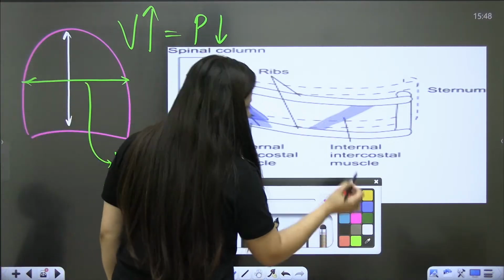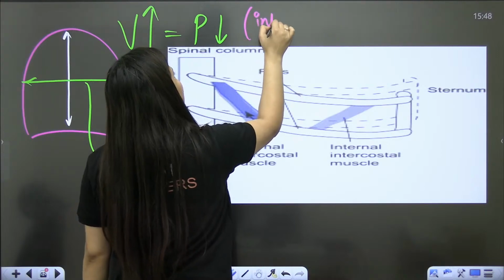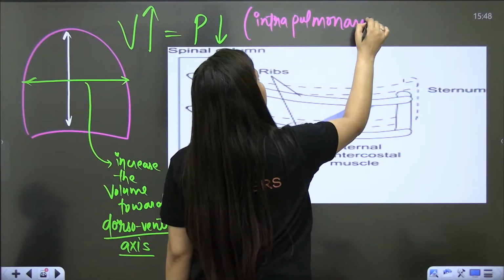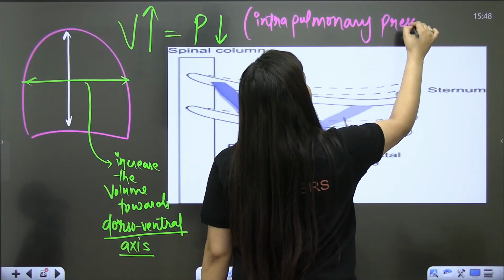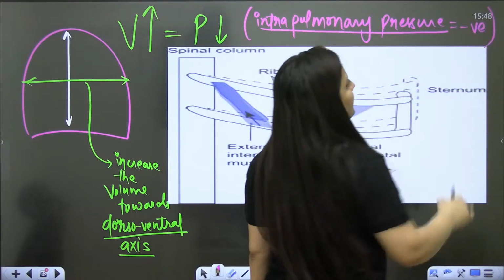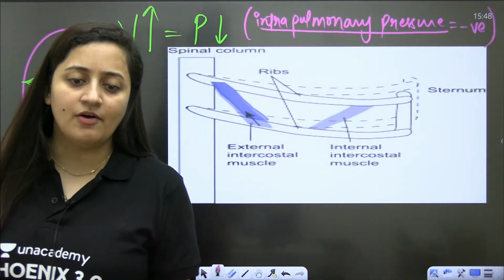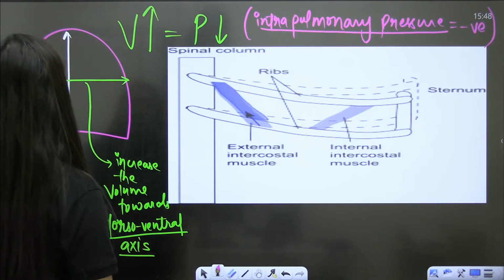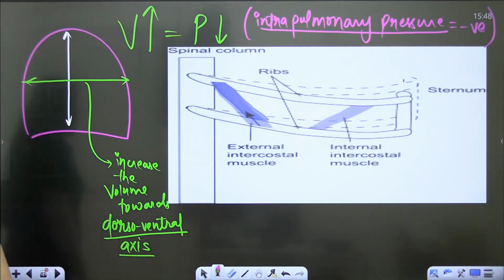So can I say that during inspiration, the intrapulmonary pressure, meaning the pressure within the lungs, is negative? Yes, students, can I say so? It will be the negative intrapulmonary pressure.